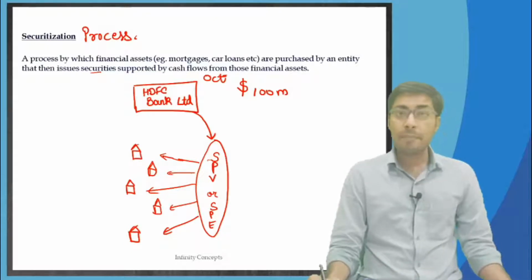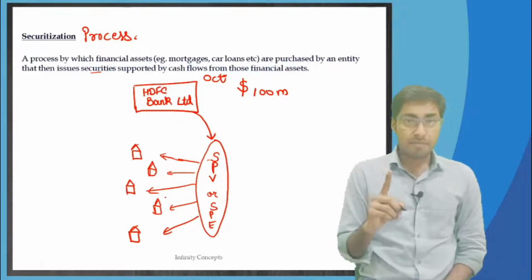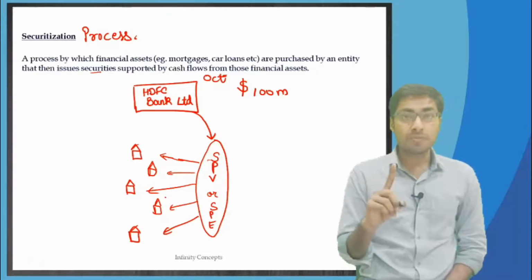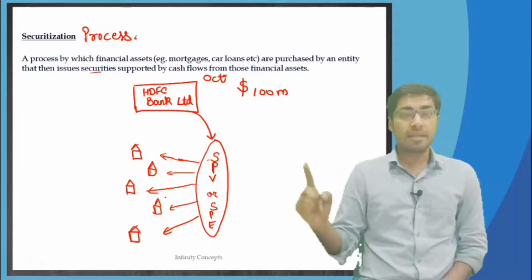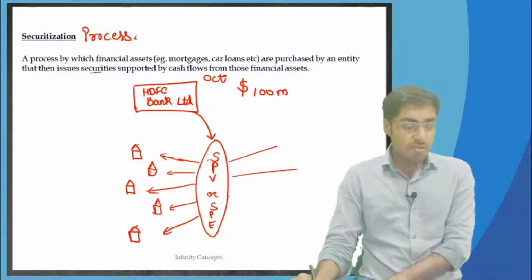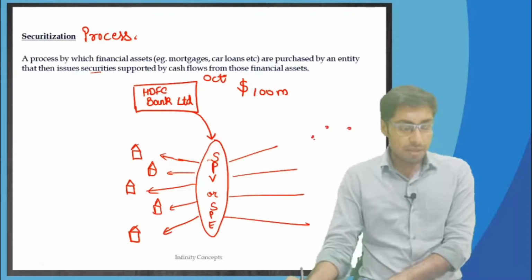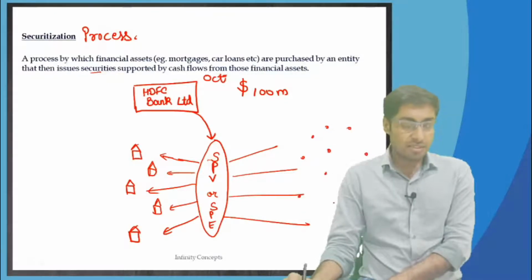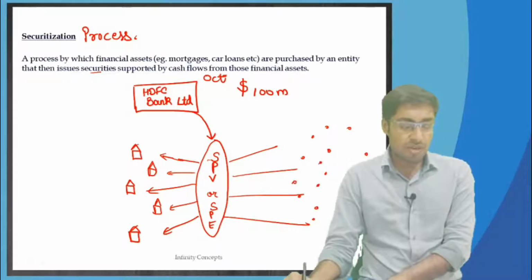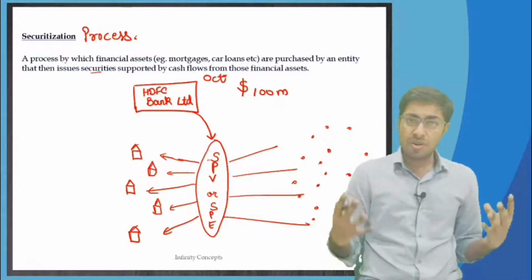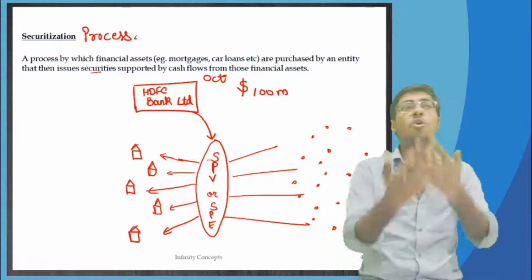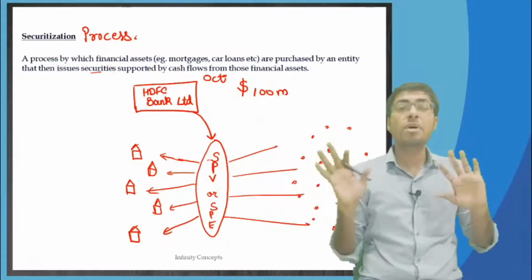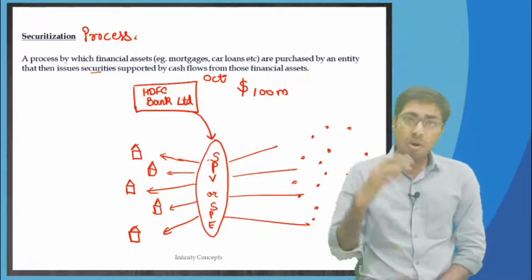Now what is going to happen? This SPV is going to issue securities to investors in the market. There are various small investors in the market, like us, who have $1,000, $10,000, $50,000, $100,000 as money for investment. So many small investors are having money in the market.